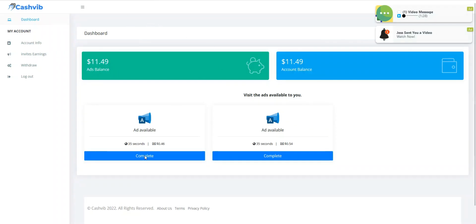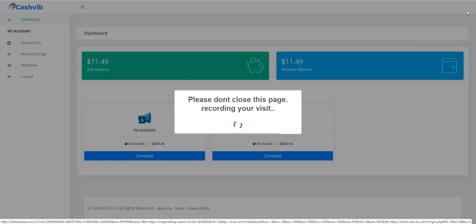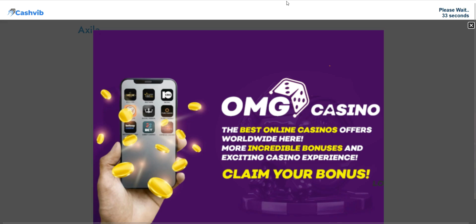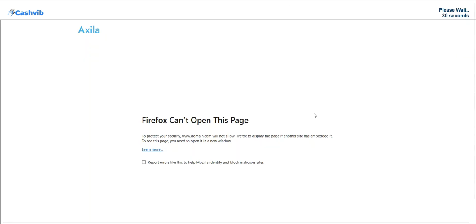So I'll just click on this, and right after that just wait for this section. Just close it and wait for the countdown over here. Wait for this ad to load, and after loading my account is going to be credited with the cents over here. So you're making about $2.49 each and every day, and you have to watch this ad for just 24 hours, and after 24 hours you can come back to this platform, and you're going to see this same ad, and just have to watch it.